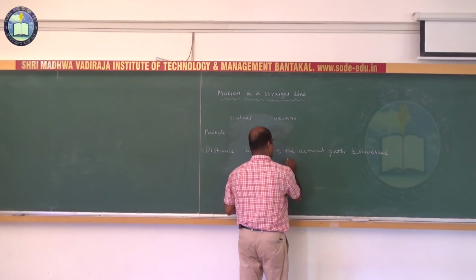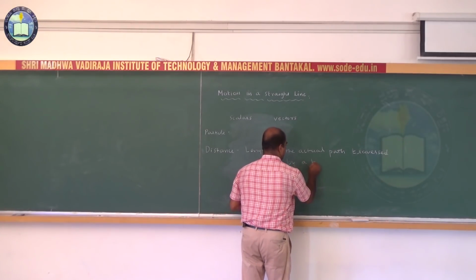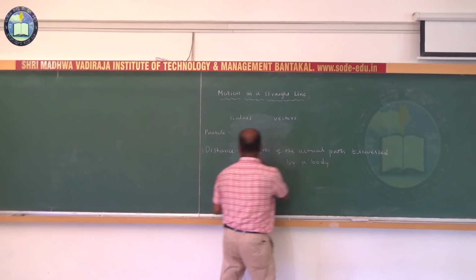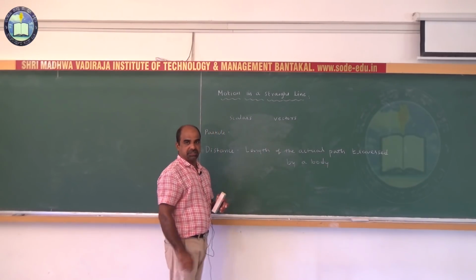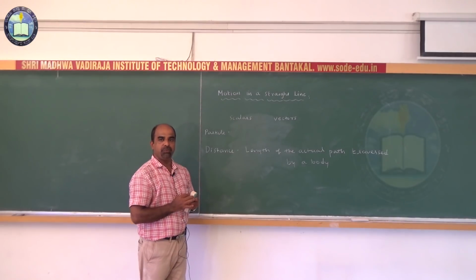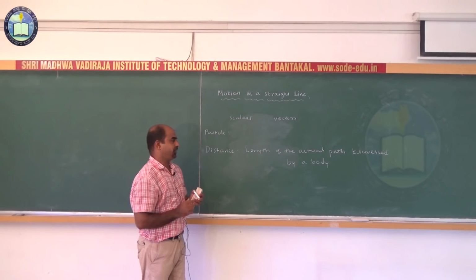The length of the actual path traversed by a body is called distance. I think up to this point we studied in our previous video.